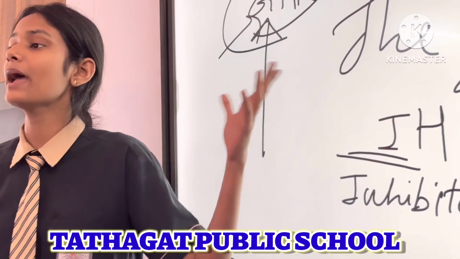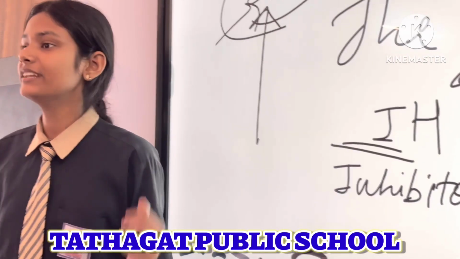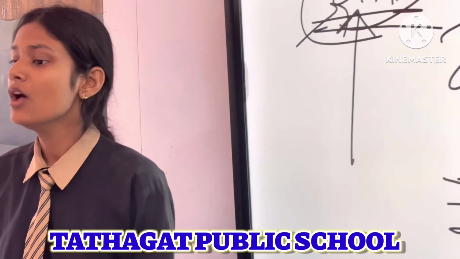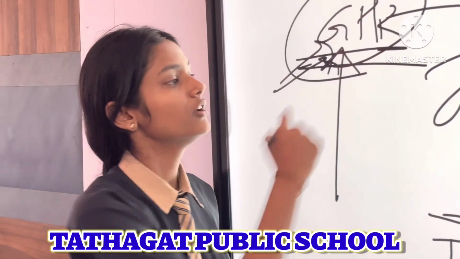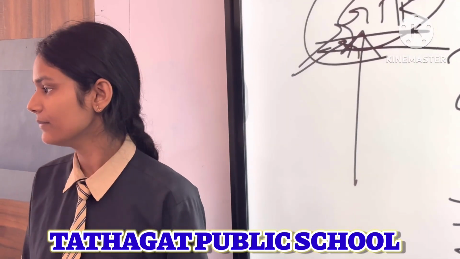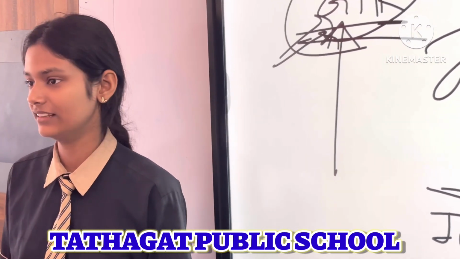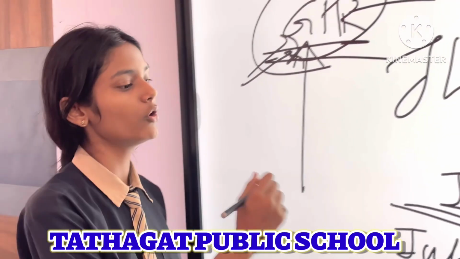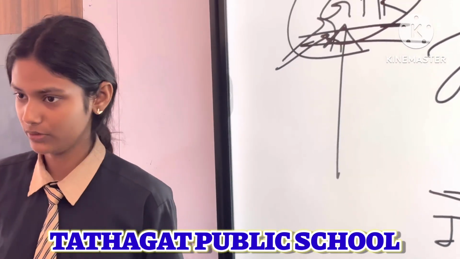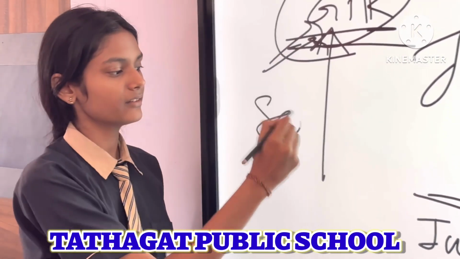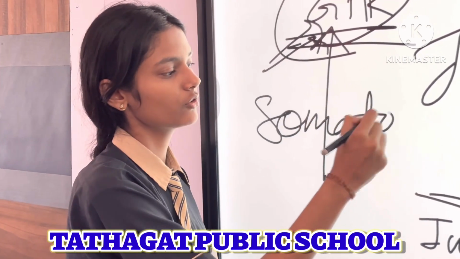Which hormone controls the secretion of growth hormone? I told you its name: somatostatin. Somatostatin is the inhibitory hormone of growth hormone. Should I write its name? This is somatostatin.